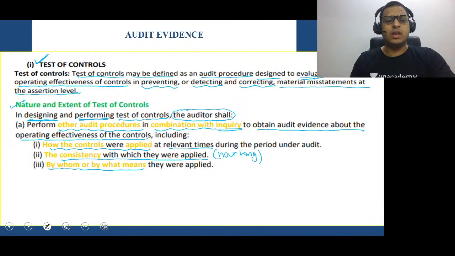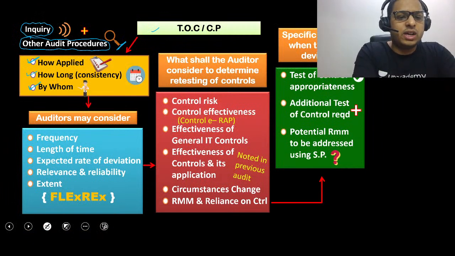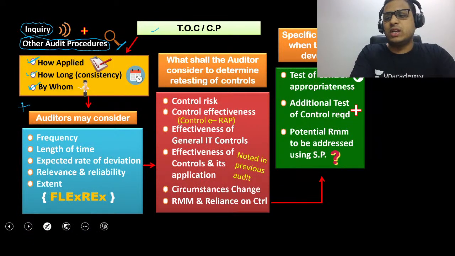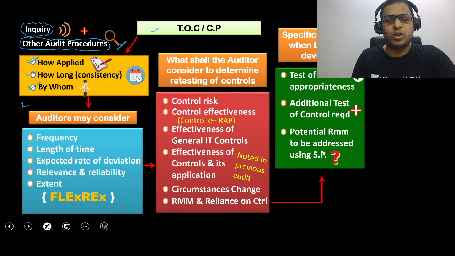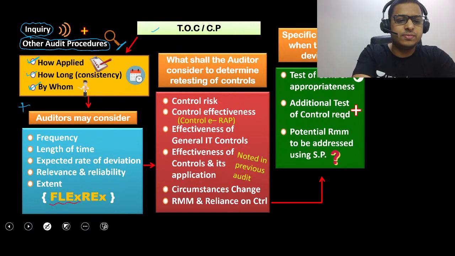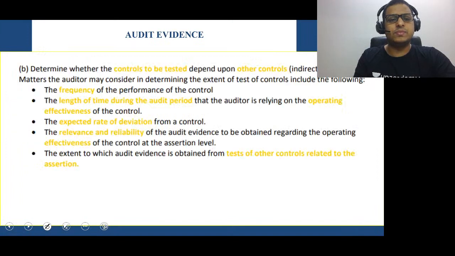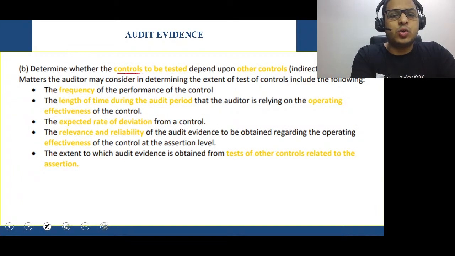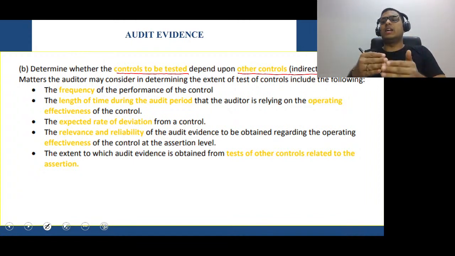Now, this is in relation to the auditor checking the controls part. There is one more area that the auditor will consider. What are the areas the auditor will consider? Understand in a very simple manner. You can see a code here called FlexRex. What is this FlexRex? I will tell you. Determine whether controls to be tested depend upon other controls, that is, indirect controls. The controls that we have put, are they dependent on other controls?